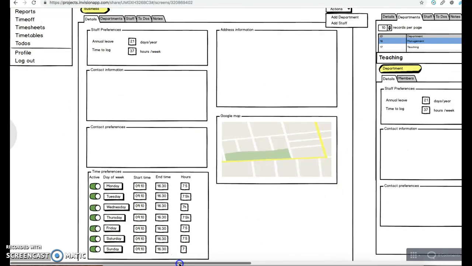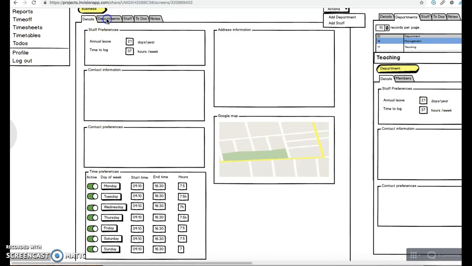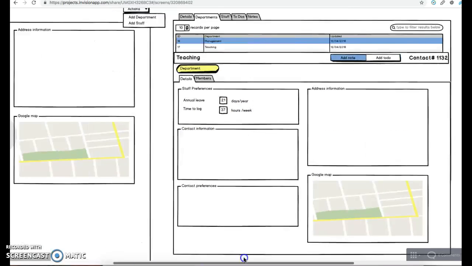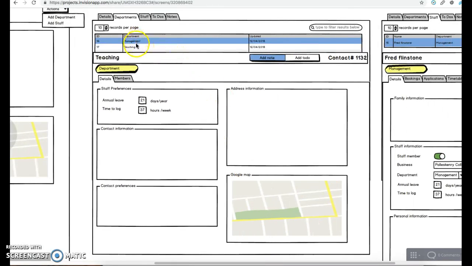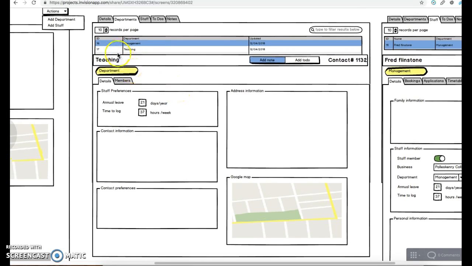Moving over to the department screen, once I select this tab up here, I can see departments, which will then open up this window here, which lists all the departments that I have linked to that business. So if I actually see here, I can see I click management. There are also some preferences that I can set at the department level, for example, annual leave and time to log per week. That's also set here. I can also see some basic information about contacts and settings and contacts and address information.